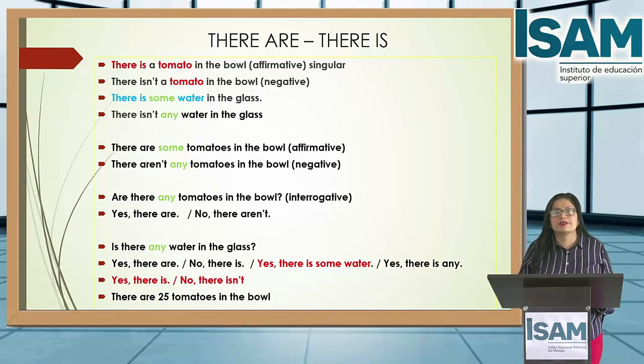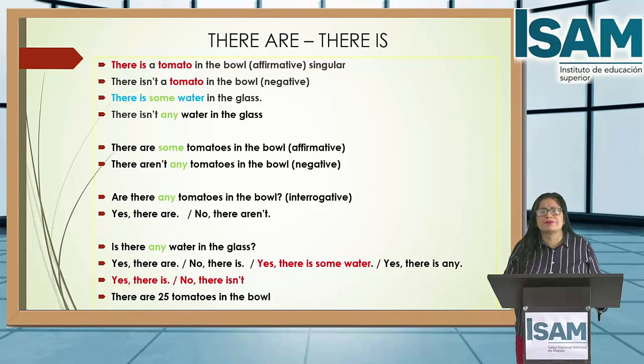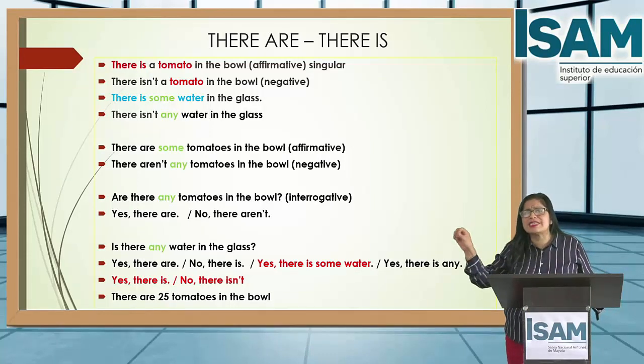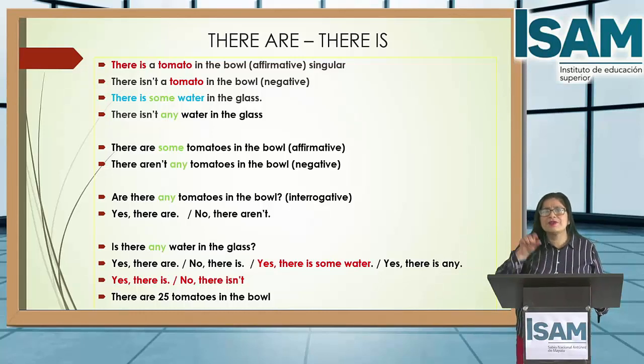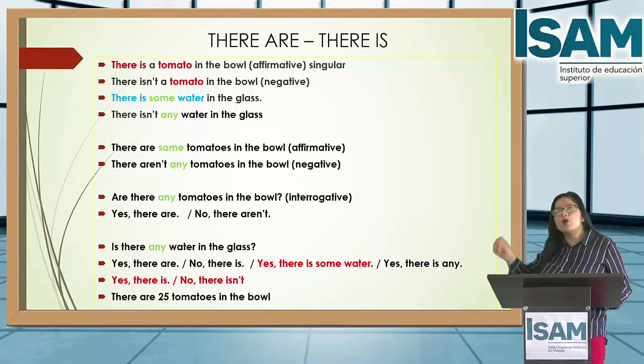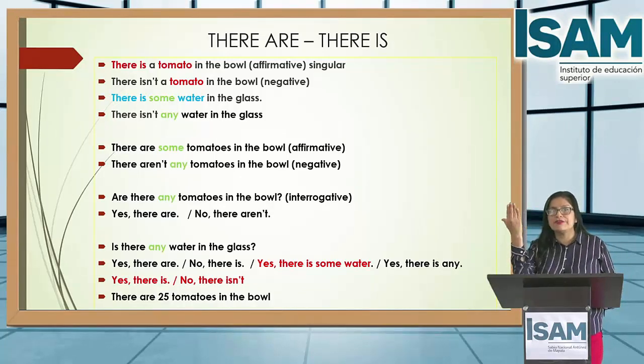Next, answer them. Yes, there are, or yes, there is. What is the answer? Is there any water in the glass? What do you choose, student? Yes, there are. No, there is. Yes, there is some water, or yes, there is any. What is the answer? The answer is, yes, there is some water. Or maybe it's possible to answer, yes, there is. Okay? Also, you can use affirmative. Yes, there is some water, or yes, there is. Affirmative. Negative, no, there isn't.